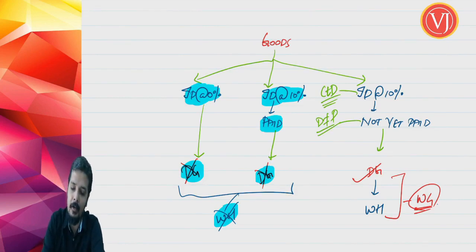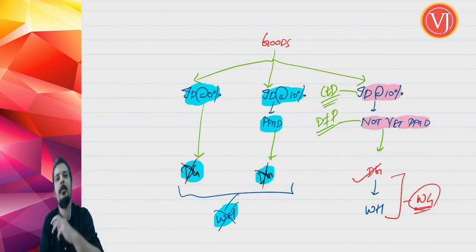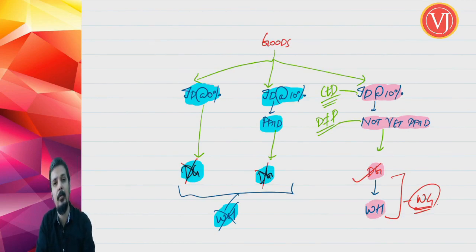Only and only if the import duty is at some rate, say 5 or 10%, not 0, and the duty is not yet paid. So the goods are chargeable to duty and the duty is not yet paid, they become dutiable goods. And only dutiable goods can be taken to warehouse, and when the dutiable goods are deposited in warehouse, they become warehouse goods.